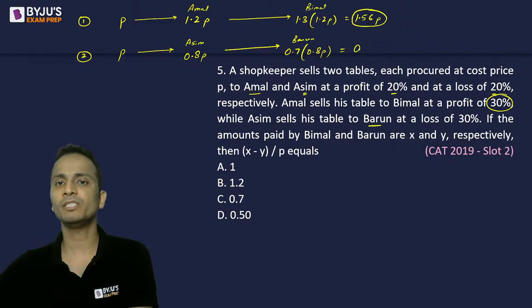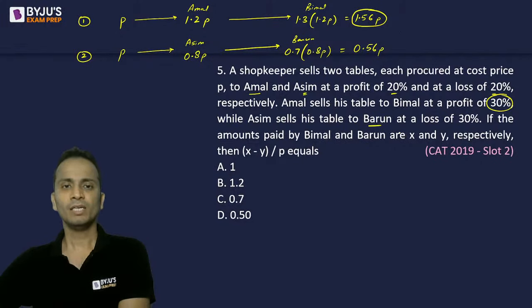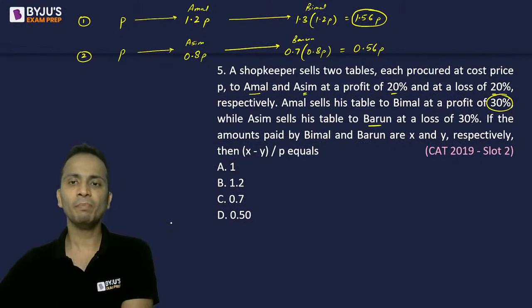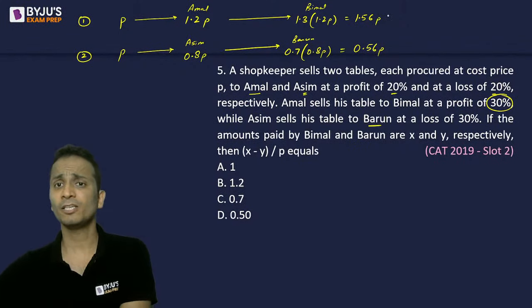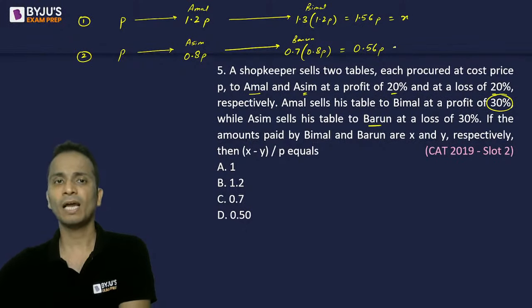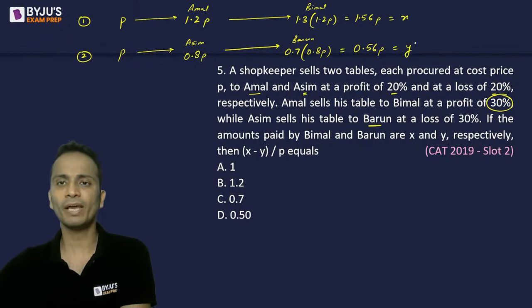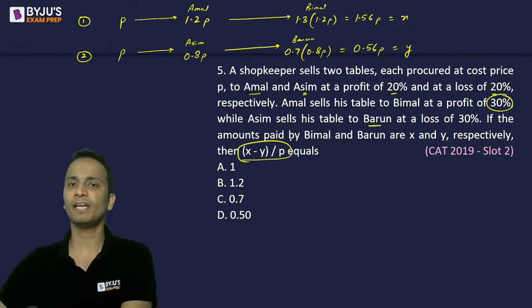and that will come out to be 0.56p. All right. Now, if the amounts paid by Bimal and Barun are X and Y, so amount paid by Bimal is X, and amount paid by Barun is Y. So we'll have to find out the value of (X minus Y) divided by P.